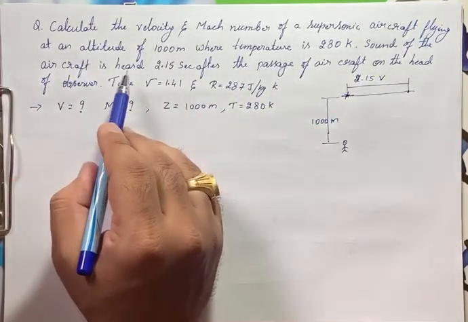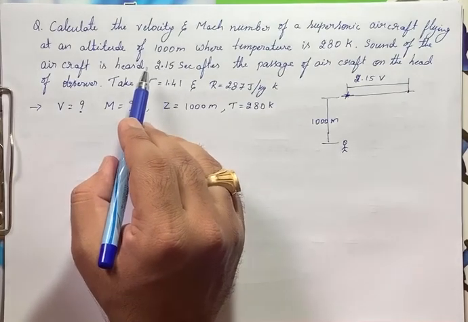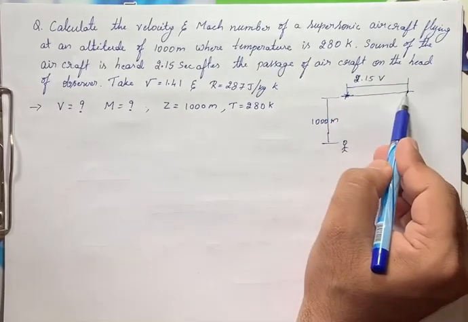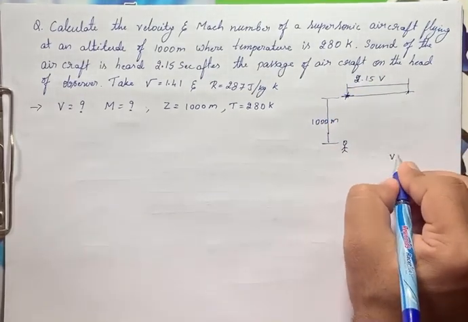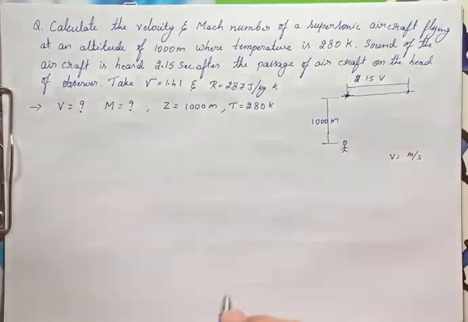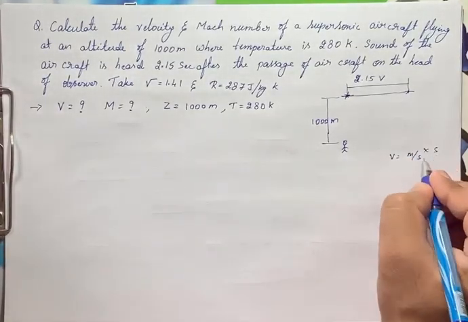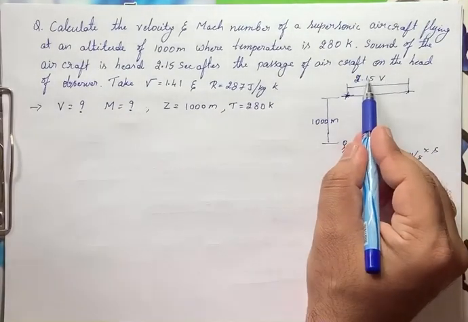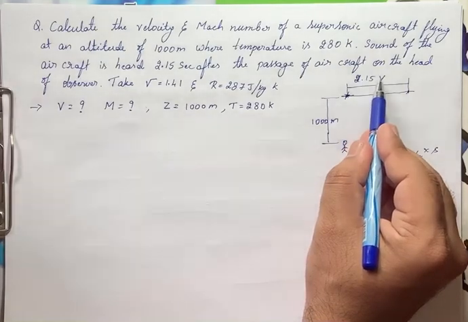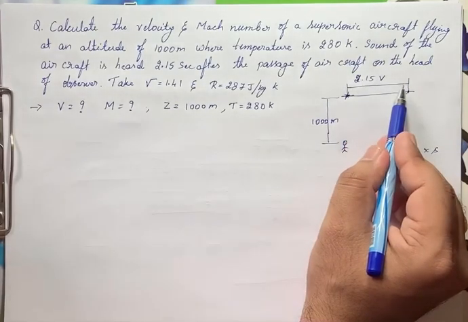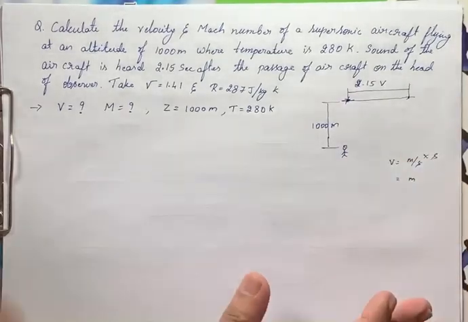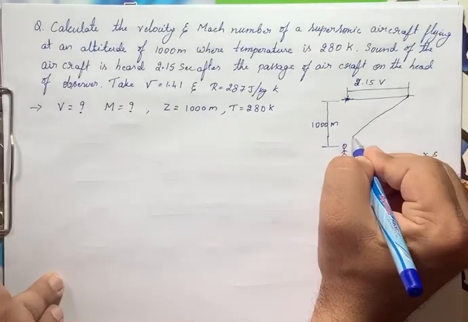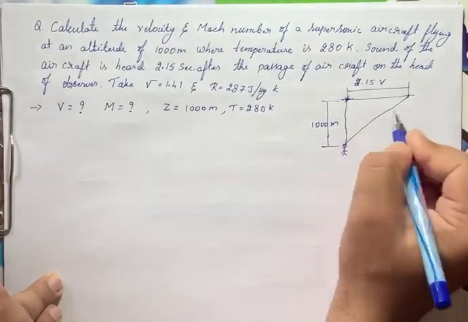The sound of the aircraft is heard 2.15 seconds after the passage of the aircraft, right? This is the distance, right? Velocity is in terms of meters per second, multiplied by seconds, seconds cancel, and here we'll get meters. This is what we have done. 2.15 is the time, into velocity, we'll get the distance traveled by the plane when the observer has heard that sound, right? Let us make it like this.